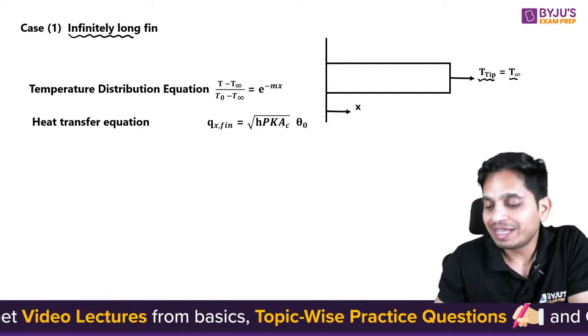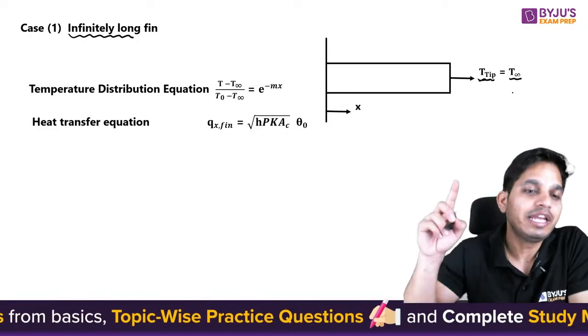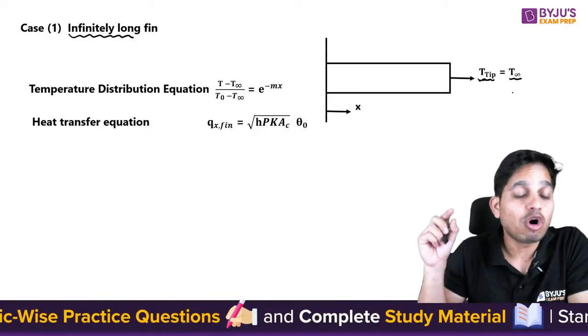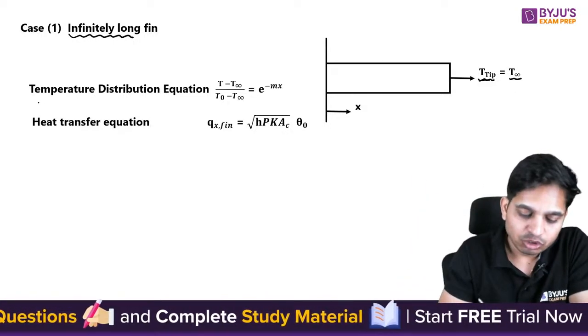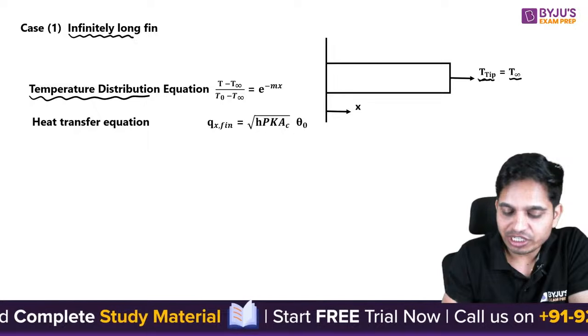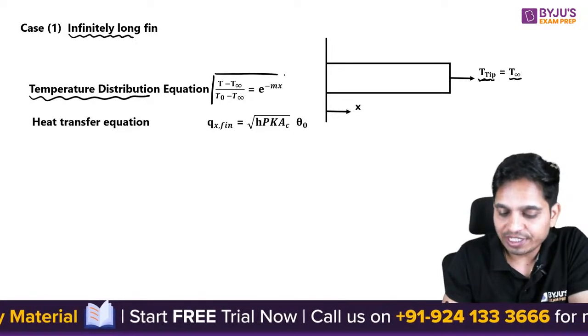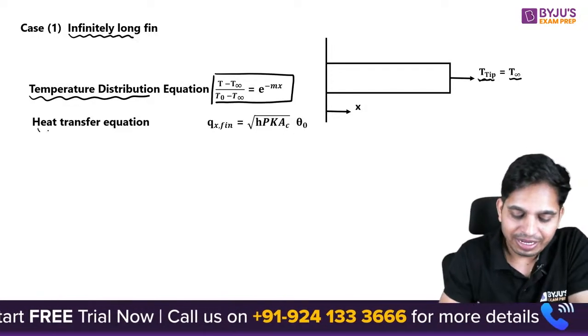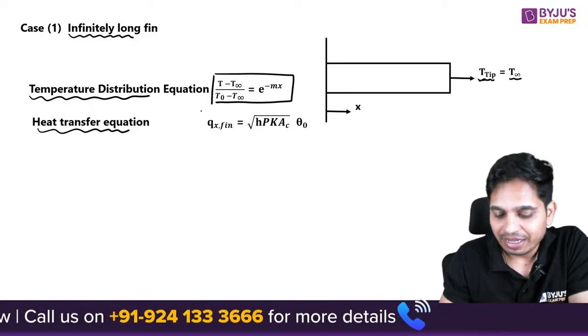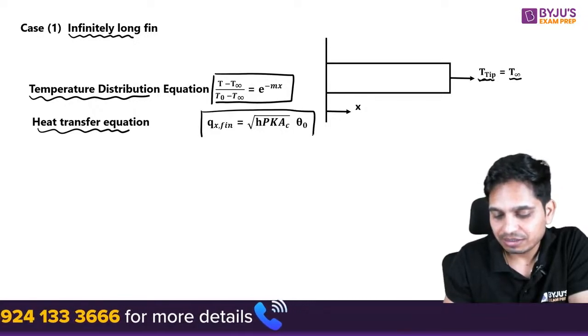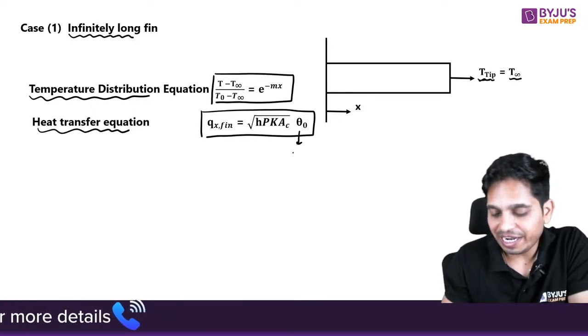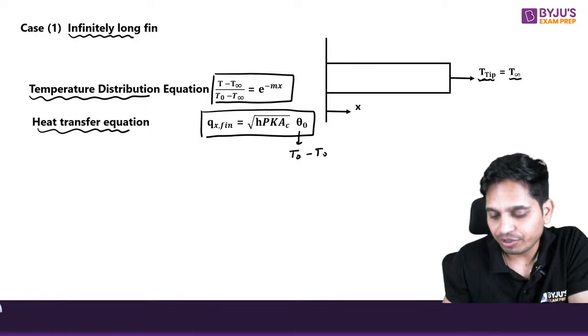So eventually at the tip, temperature will be equal to the temperature of the fluid. Okay, so in this, temperature distribution equation is given by this equation and heat transfer equation is given by this, where theta naught is equals to T naught minus T infinity.